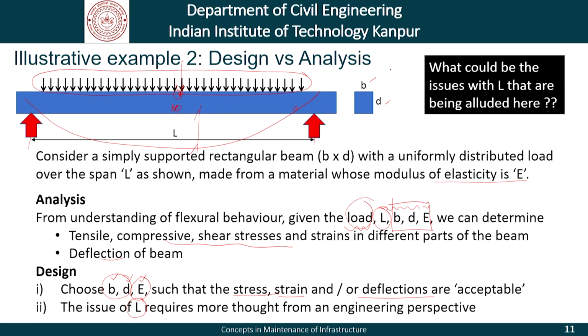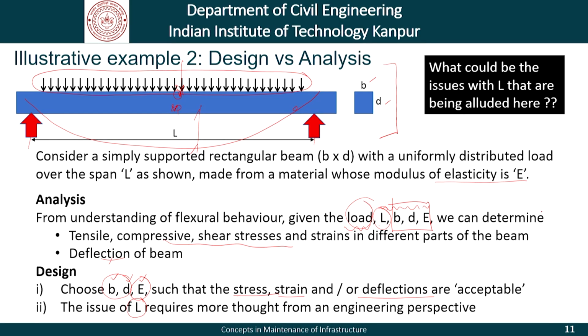I will try to answer this question in perhaps the next class or maybe in the class after that. For the time being, the emphasis or the focus is that given a system here, which is a beam under the action of loads, how do we calculate the deflections, how do we calculate the stresses and strains?